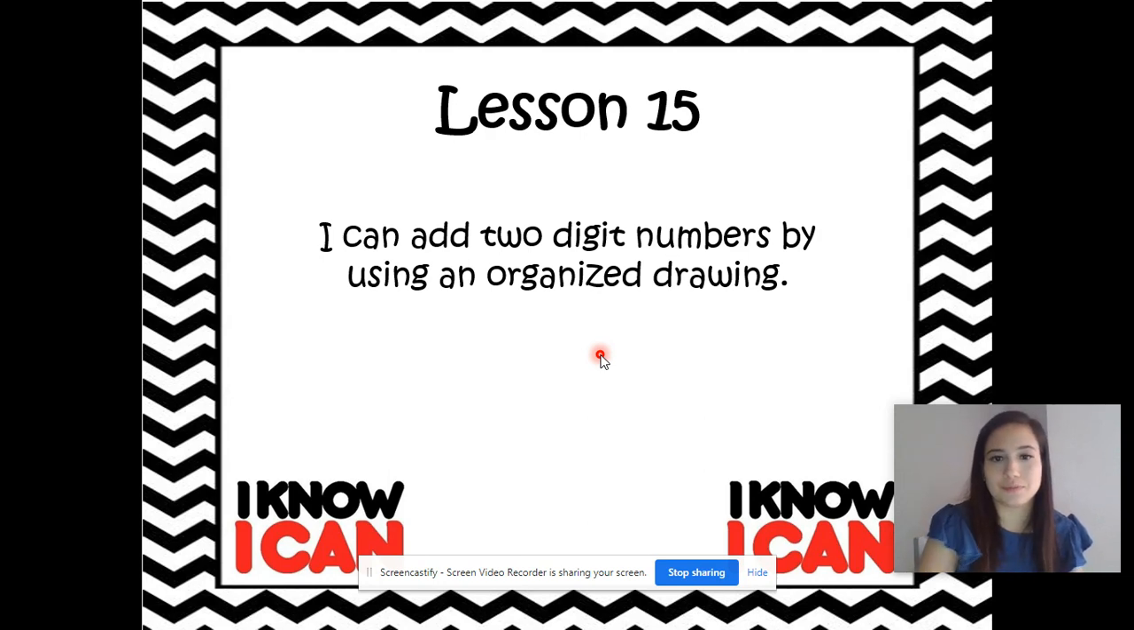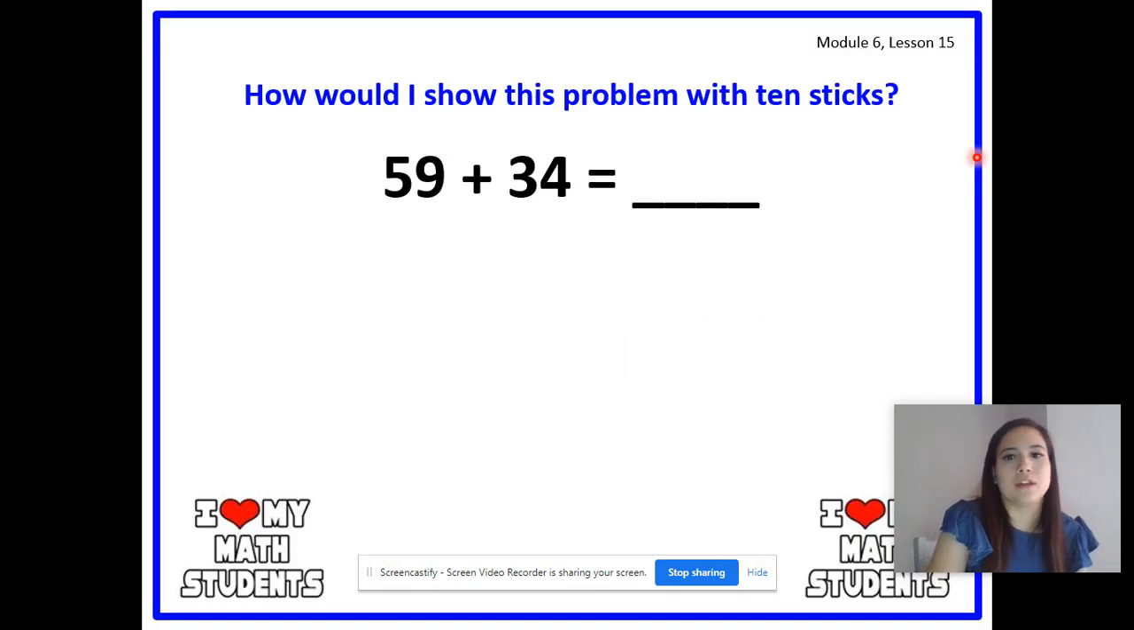And let's start. Ready? So we're going to work out this problem first. And this problem says, how would I show this problem with 10 sticks? Well, what I want you to do is, at this moment, write this problem in your workbook, and we're going to work it out together. Press pause, and when you're done writing the problem, press play.